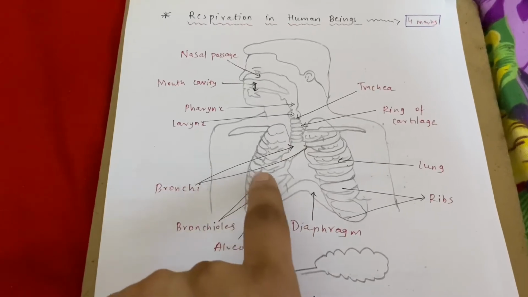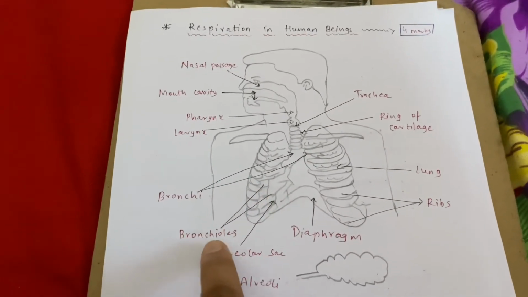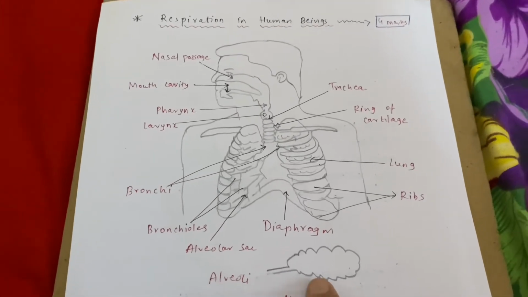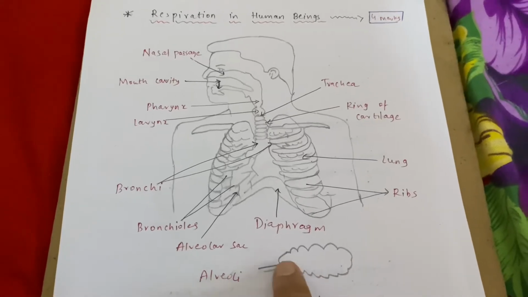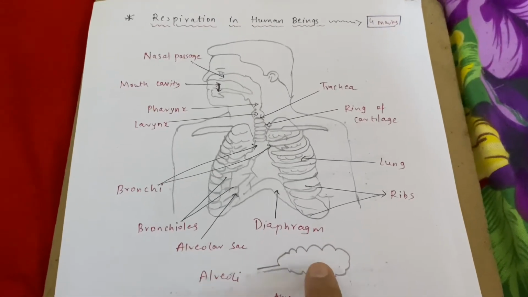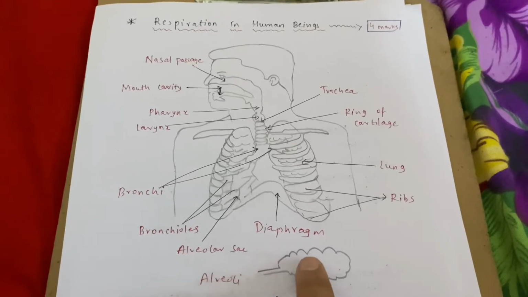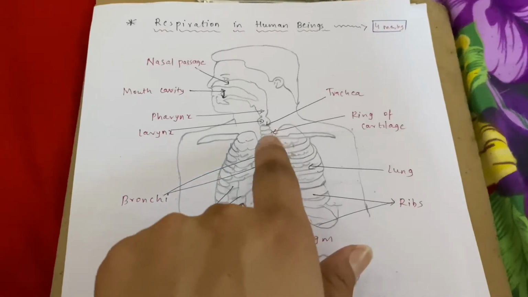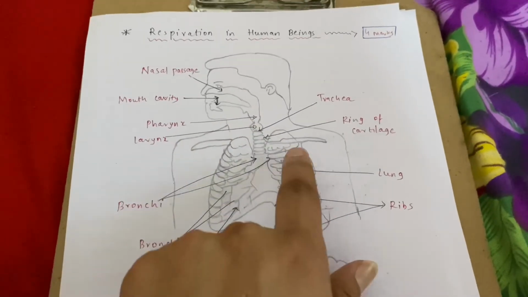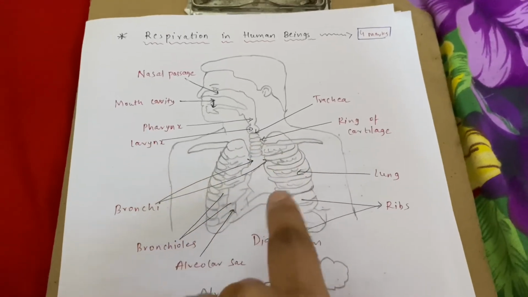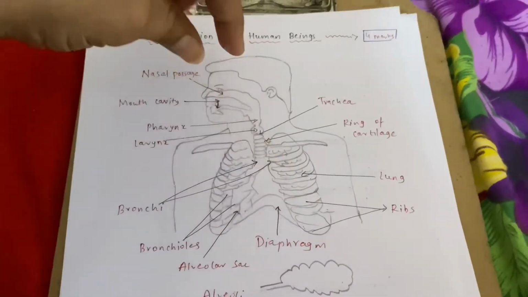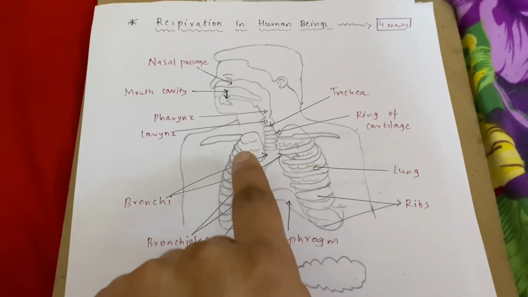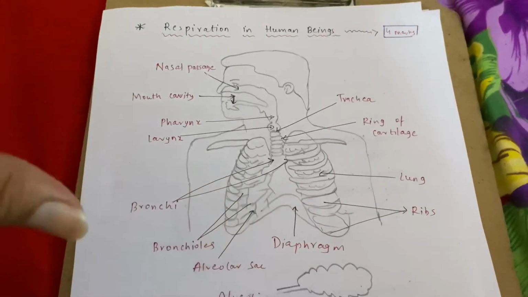Then the bronchi ultimately divide into various parts called bronchioles, and at the end of every bronchiole you have an alveolar sac, that is alveoli, and the shape of the alveoli is like a bag-like structure. As the shape is bag-like, it increases the surface area, and as a result it can absorb more oxygen, correct? So this is supported by the ribs, the bone structure, and this is called the lungs, and this shape is supported by these ribs. If you remove the lungs, bronchi and bronchioles, there will be a cavity called the thoracic cavity, correct? So this is all about respiration.